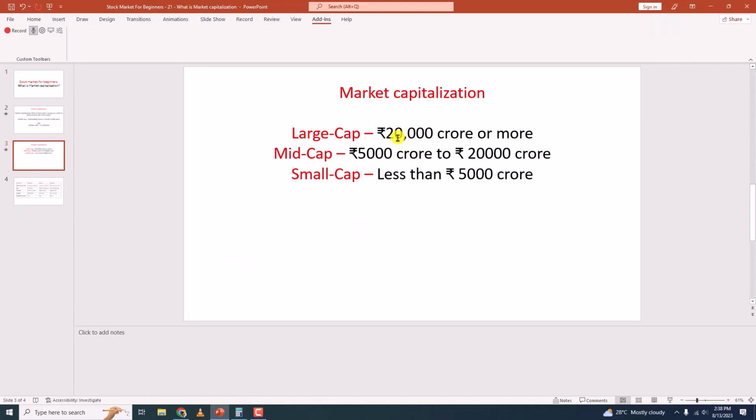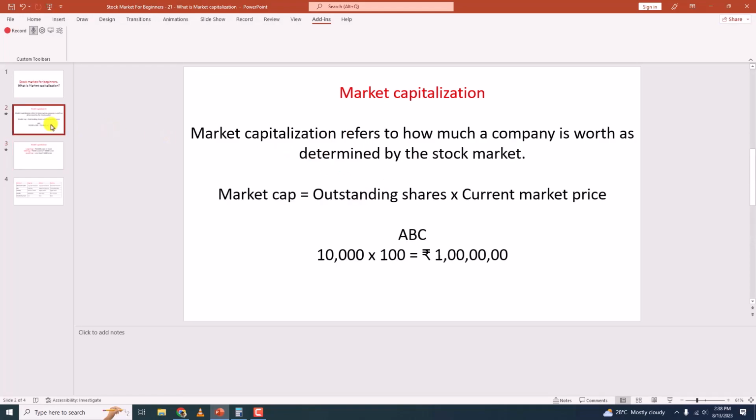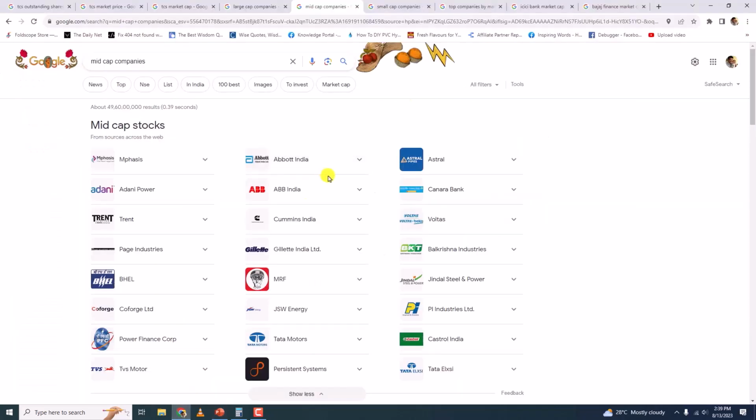This is because the market capitalization is a product of this and this, and this keeps on changing, correct? So to overcome this confusion, what SEBI has done is, it has said that the top 100 companies according to the market capitalization fall under the category of large cap companies.